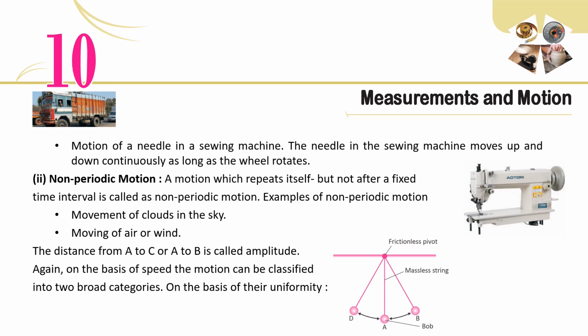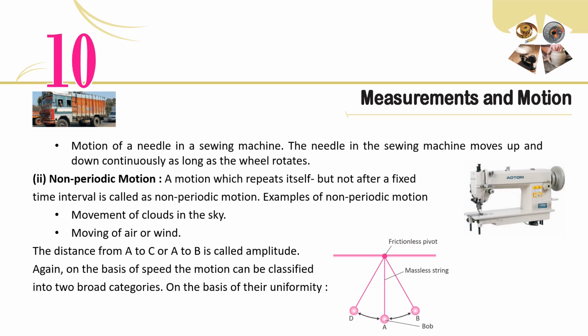2. Non-periodic motion. A motion which repeats itself but not after a fixed time interval is called non-periodic motion. Examples of non-periodic motion: movement of clouds in the sky, moving of air or wind. The distance from A to C or A to B is called amplitude.